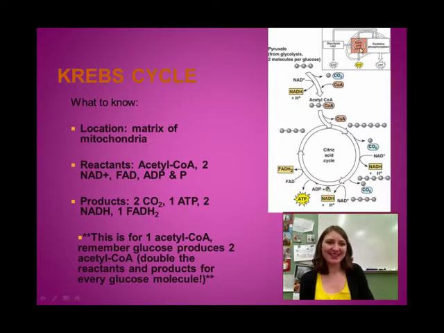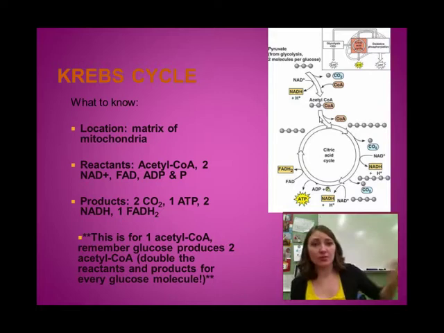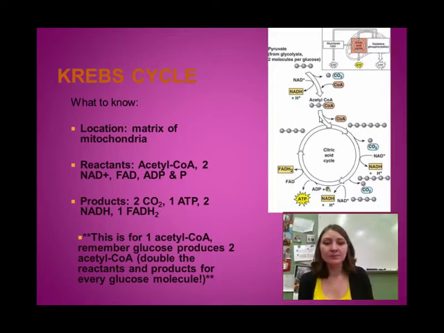So if we look back at our diagram, we are in the mitochondria now, so it must be an aerobic process. We need acetyl-CoA to start, which we got from pyruvic acid. We need 2 NAD pluses. Now FAD is new to us. That is another type of electron carrier. Does the same thing, picks up high energy electrons and a hydrogen, carries them over to where they're needed later on. We also need ADP and inorganic phosphate.